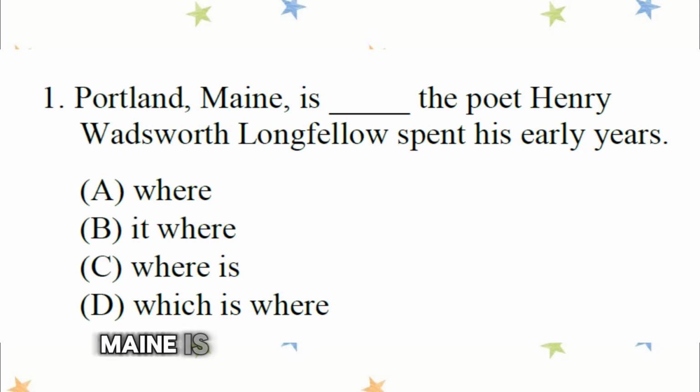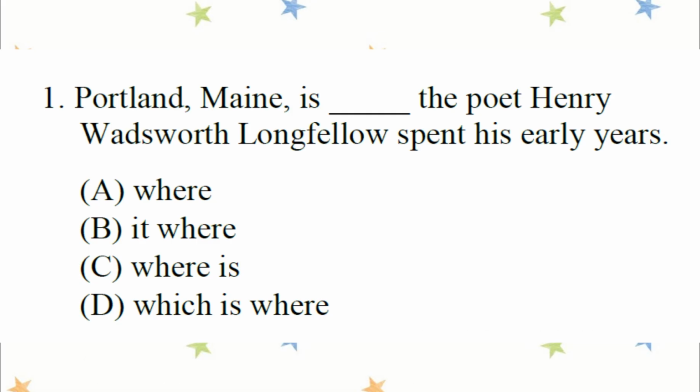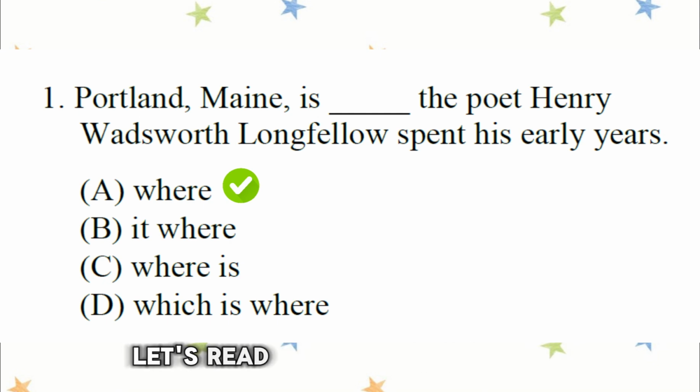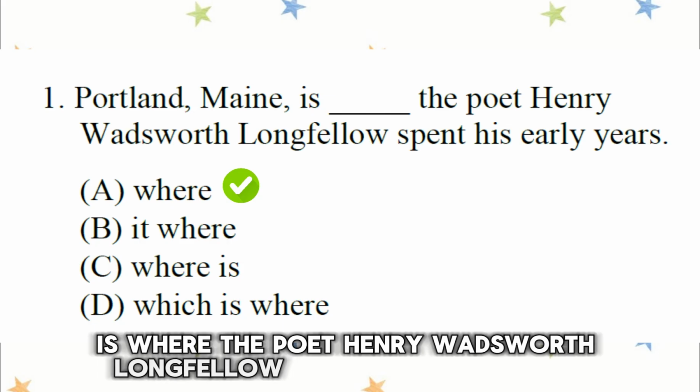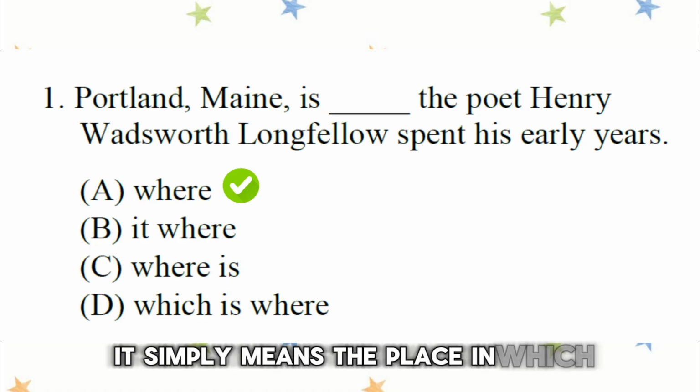Portland, Maine is blank the poet Henry Wadsworth Longfellow spent his early years. A. Where. B. It where. C. Where is. D. Which is where. The correct answer is A. Where. Let's read it together. Portland, Maine is where the poet Henry Wadsworth Longfellow spent his early years. This sentence is complete. The word where introduces a place. It simply means the place in which.